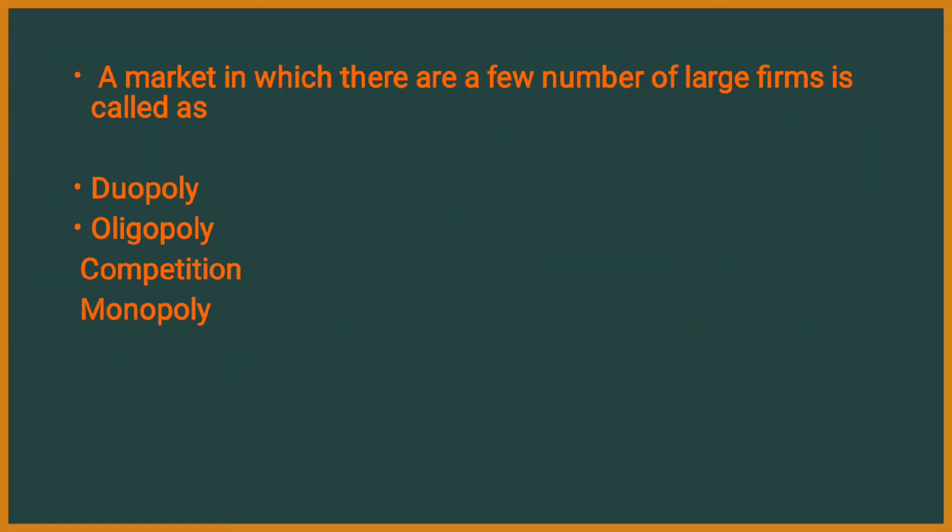Next question. A market in which there are a few large firms is called. See, there is one market, say APMC. There are a few large firms, X, Y, Z and A. These are large firms, and there is no competition except these organizations.